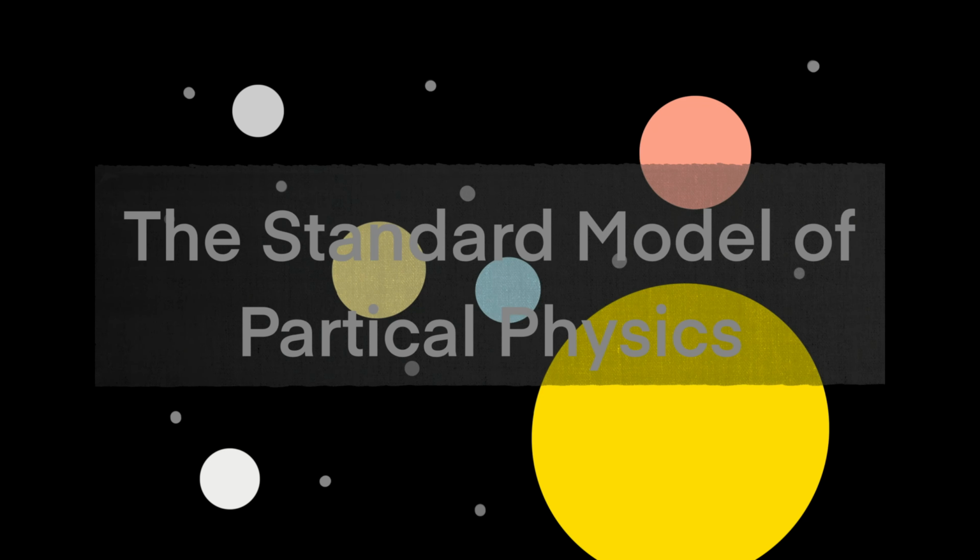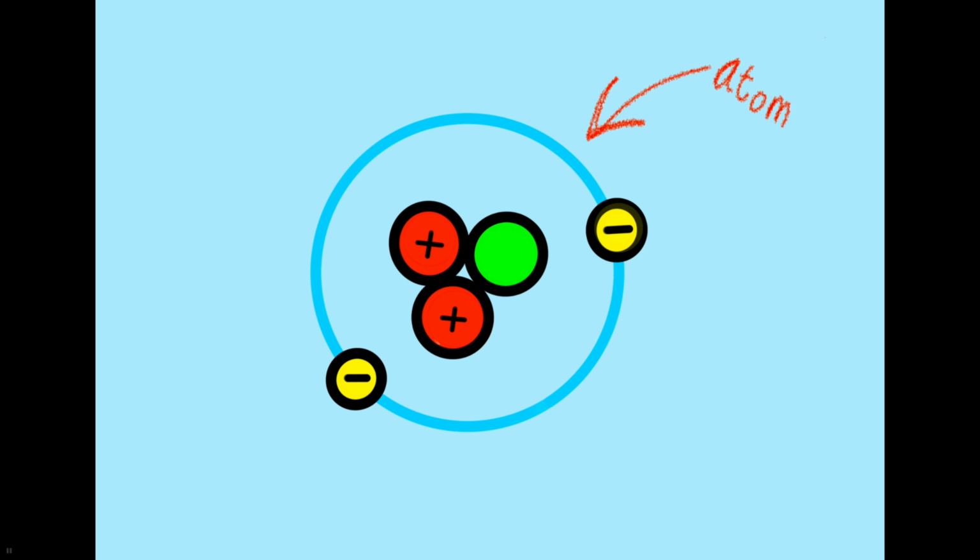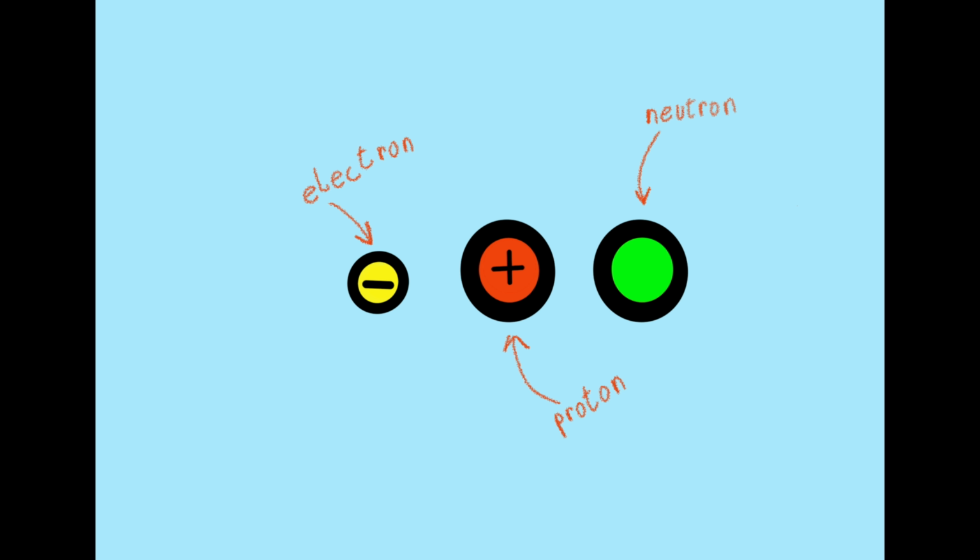The entire universe is made up of just a few fundamental particles. Let's take a look. This is an atom, and atoms make up the world around us. They're made of protons, neutrons, and electrons. Protons and neutrons are made of quarks.